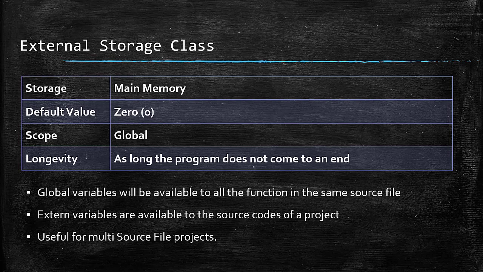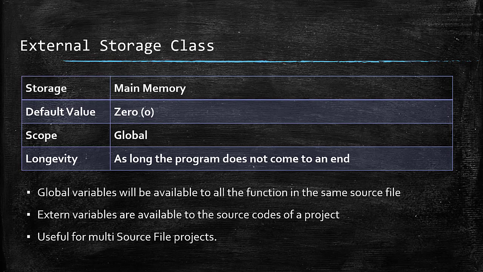You are writing a source file for that project and the other programmers are writing different source files. Now it is a multi source file project. If you want to share the value of a variable with the other source files which belong to the other programmers but in the same project, then you should declare that variable as an external variable.